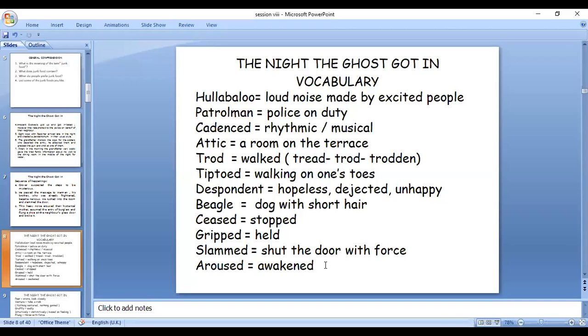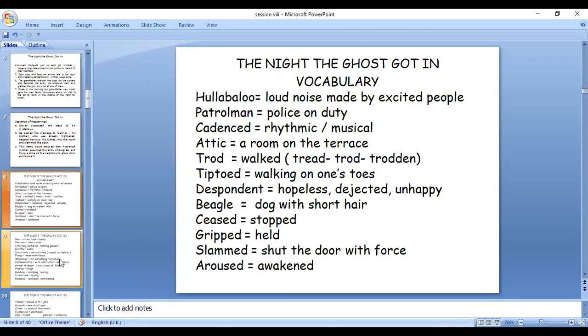Okay, there you come across the word hullabaloo. Hullabaloo means loud noise made by excited people. They just make a lot of noise. They disturb the scene, loud noise with their behavior, physical behavior. That is hullabaloo. And then patrolmen, security people, police on duty. Cadence means rhythmic and musical. And attic, a room on the terrace, I told you.